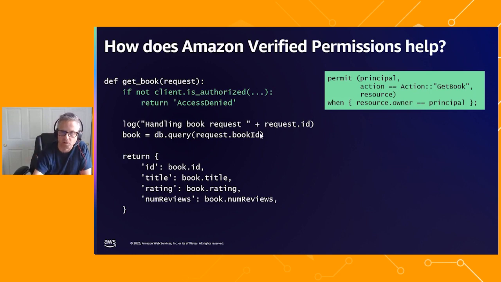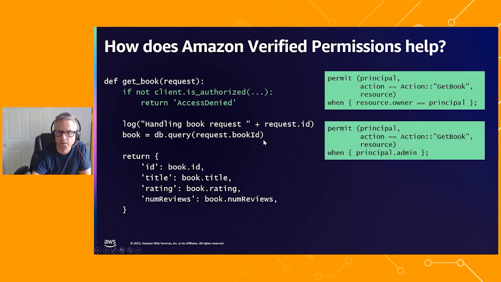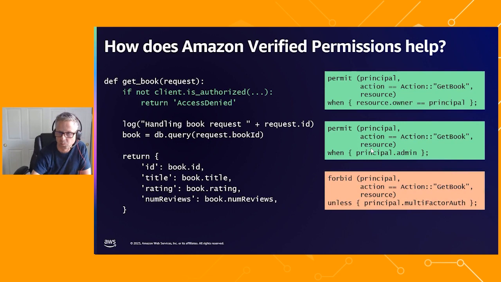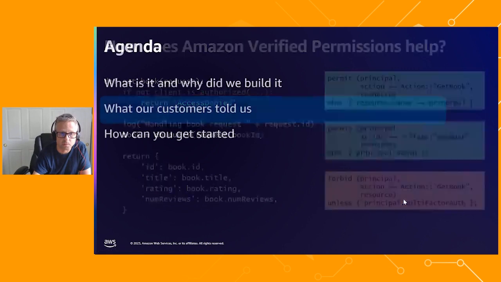This policy, for example, says that you can make the call if you are the owner of the book. This one says that an admin can get to those book details. This one requires multi-factor authentication. So you can see we've externalized the policies into a permissions management system, where you can centralize the rules about who is allowed to do what within your application.